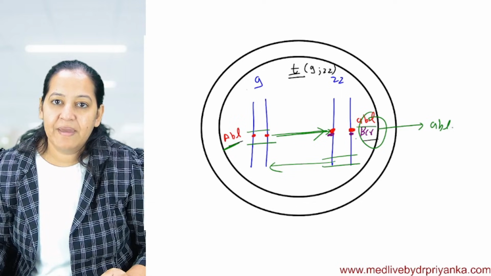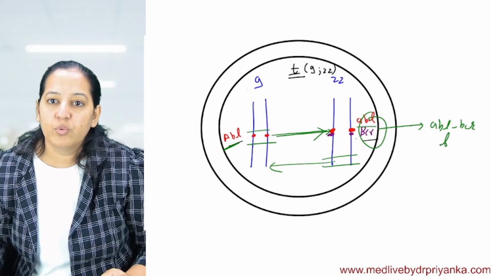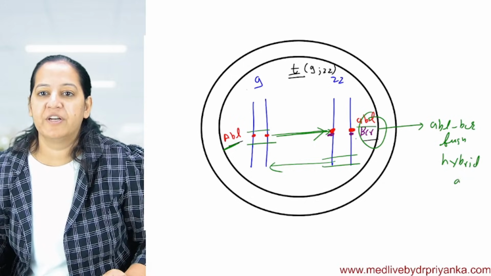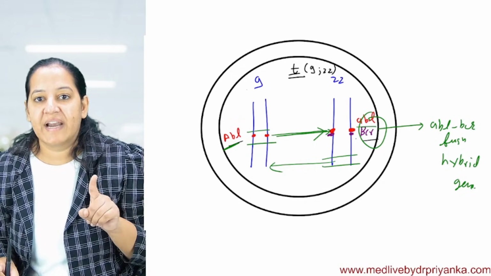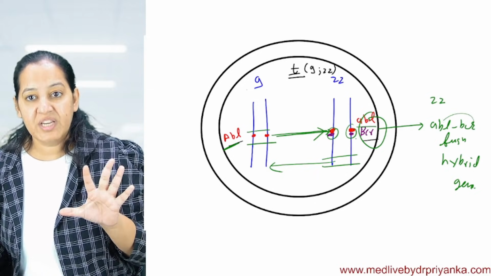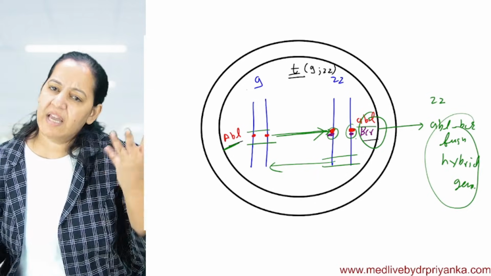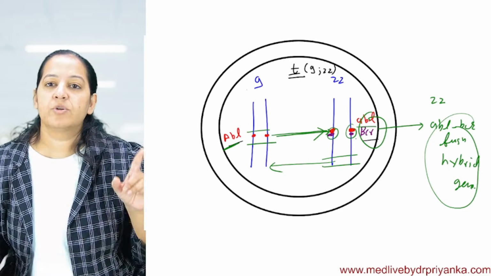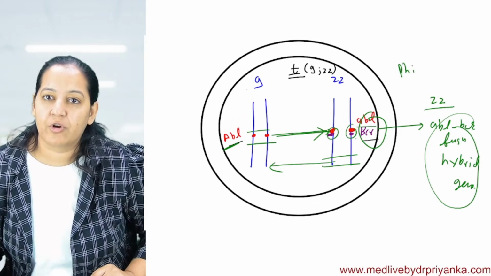It is known as the ABL BCR fusion or hybrid gene. That is deadly. This gene is deadly because of the fusion. A new gene is formed on 22, and this gene is deadly. It does uncontrolled mitosis. Even in the absence of growth signal, it keeps on doing mitosis. That is deadly. Okay, so chromosome number 22 is known as the Philadelphia chromosome.